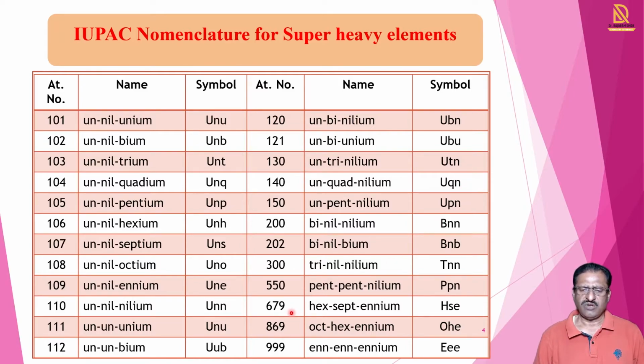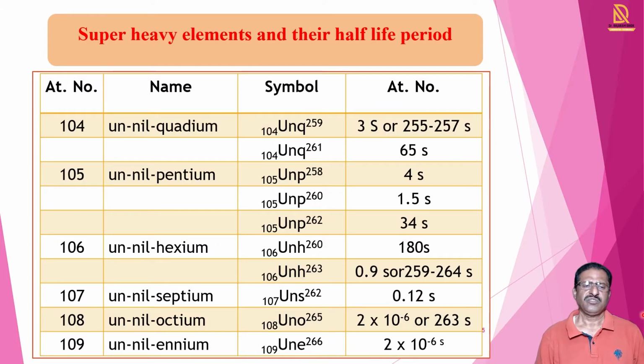We see the atomic number 679, hexseptennium, symbol HSE. Then atomic number 999, its name is ennennennium and symbol is Eee. So in this way, we can apply this IUPAC nomenclature system for these super heavy elements.